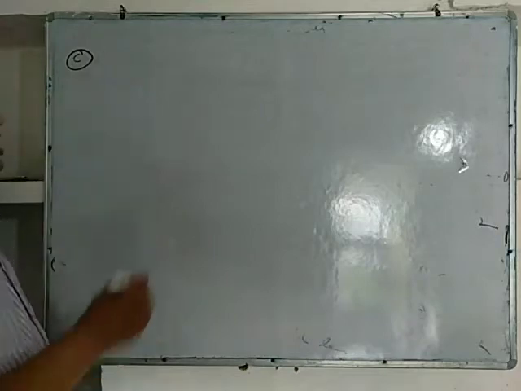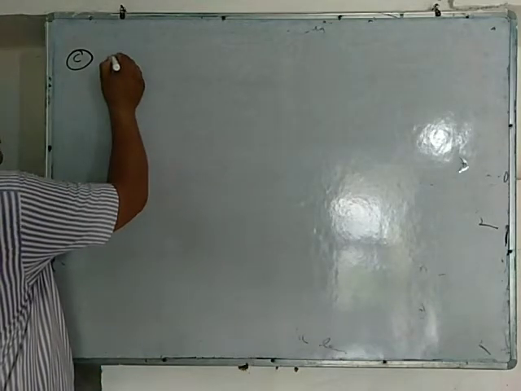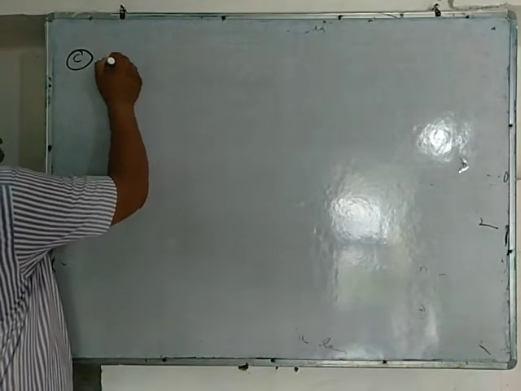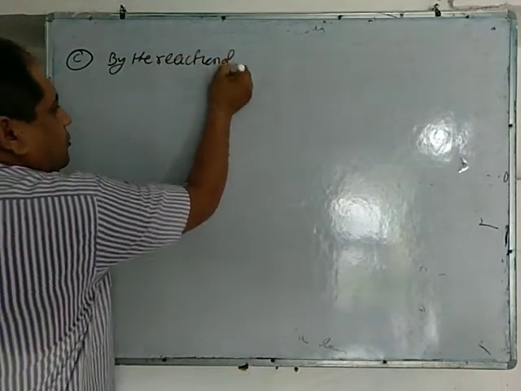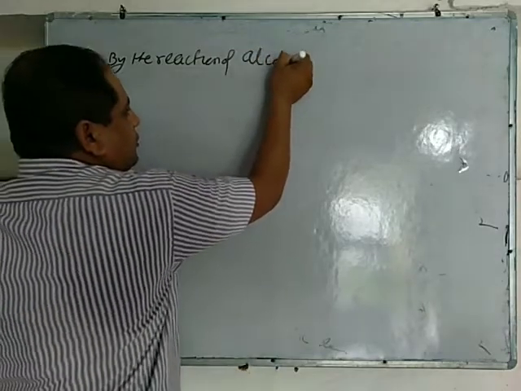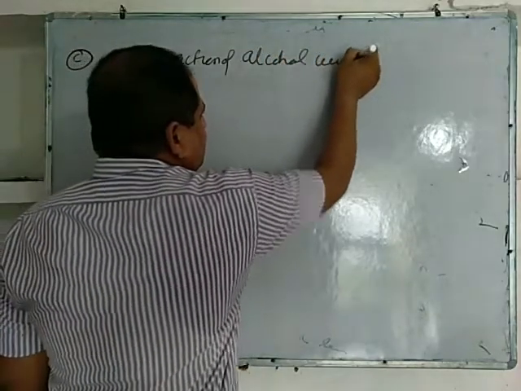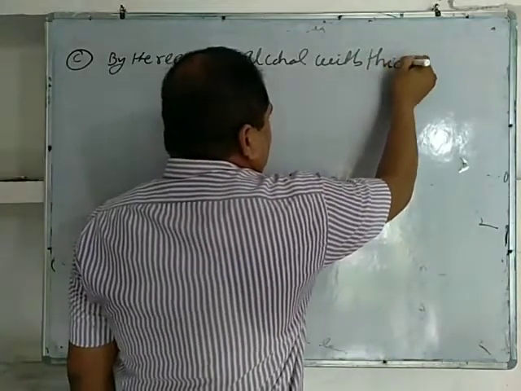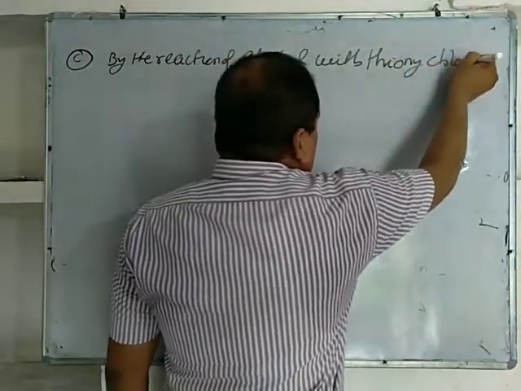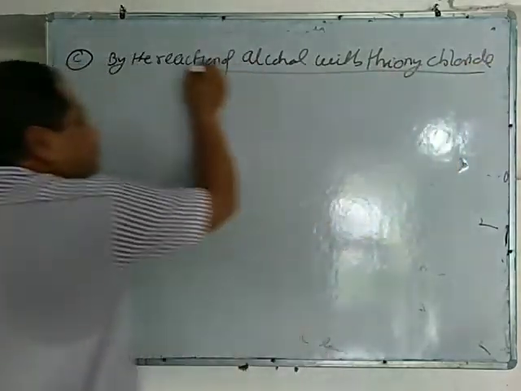The third method of preparation of haloalkane from alcohol is by the reaction of alcohol with thionyl chloride.